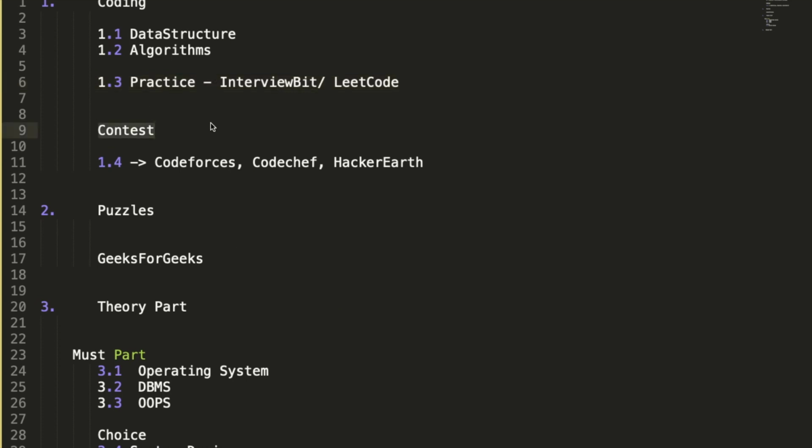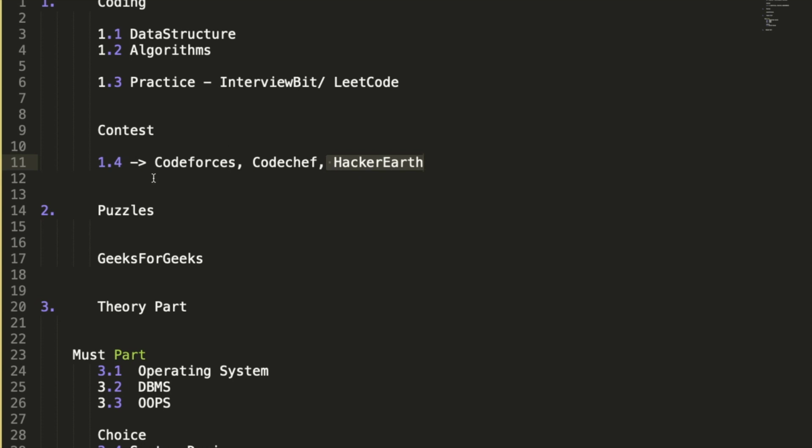See, when you are preparing for an internship or placement, make sure that you are giving contests, which are very important. Some people don't give them, they think that studying is more important. Contests are also important, they help us handle pressure. Contests are regularly held on Codeforces, CodeChef, or HackerEarth. Codeforces has contests on a regular basis, so make sure that you give at least 2 or 3 in a week. If not 2, at least you should give 1 in a week. On HackerEarth also there are some good questions.